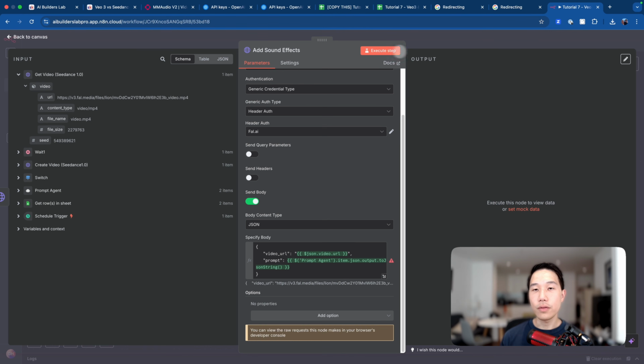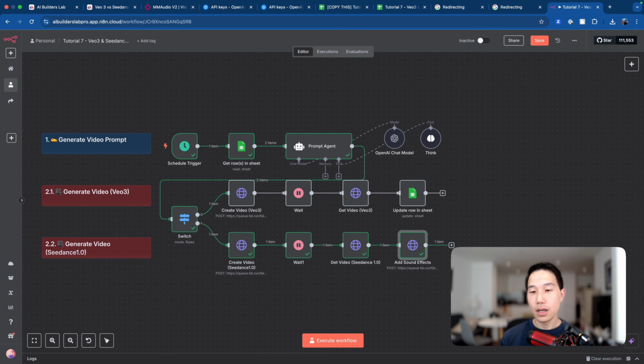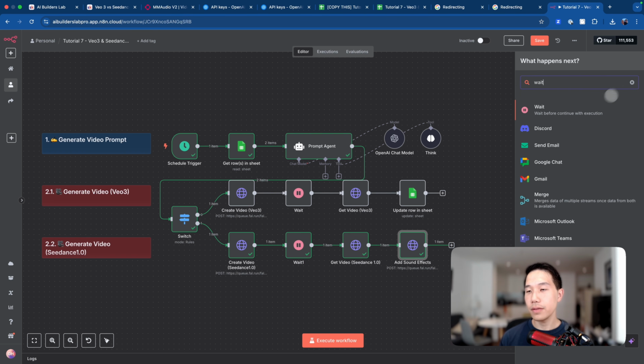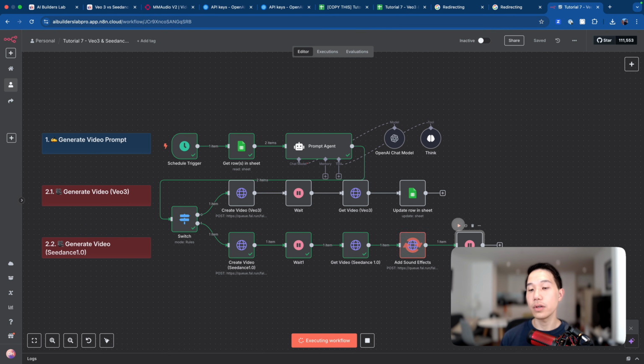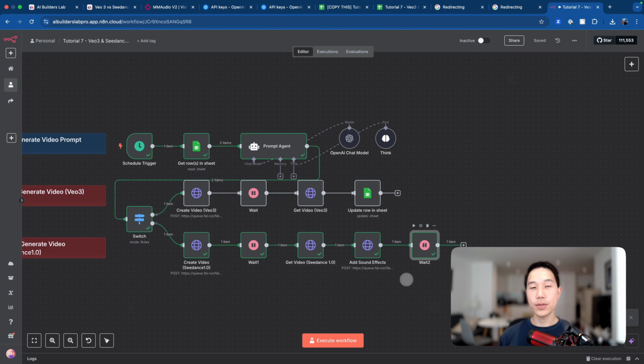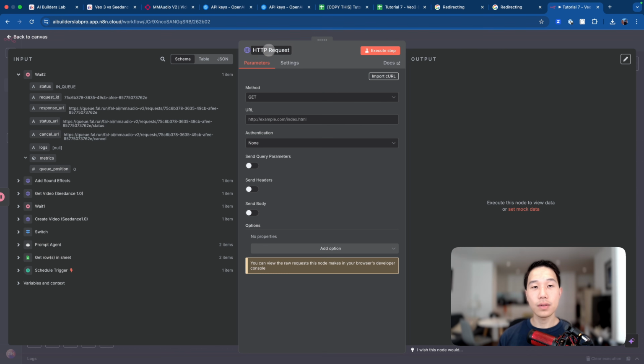Okay, now if we just execute the step, it will also return another request ID for this add sound effects video to video model request. This time we just need to wait relatively little time, for example maybe 20 seconds, for the audio to be stitched together. So I'll just wait until that. And the wait is over. We can now get back the video using a similar HTTP request. So we can name this get final video.